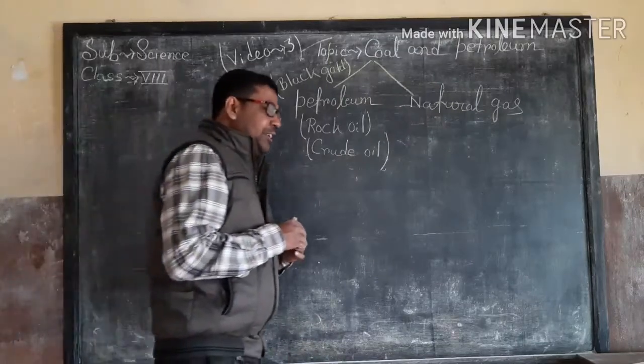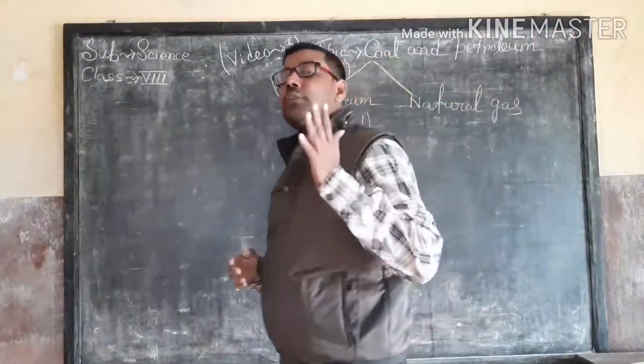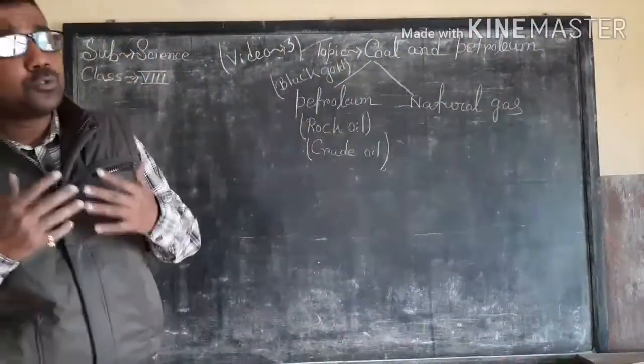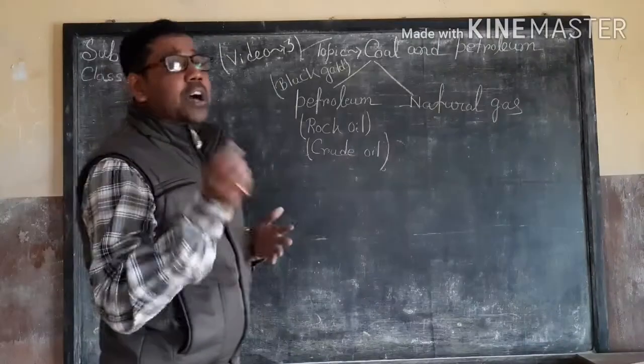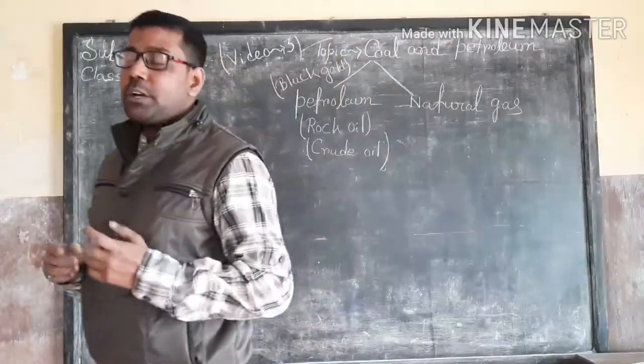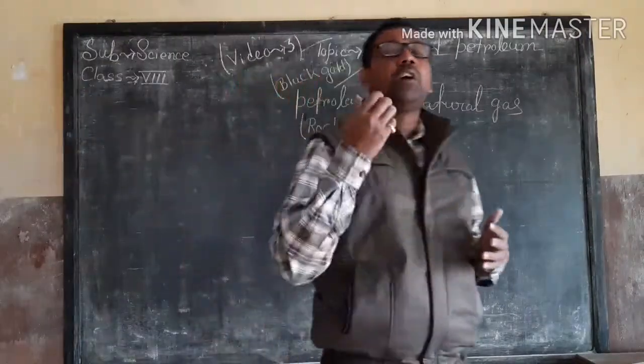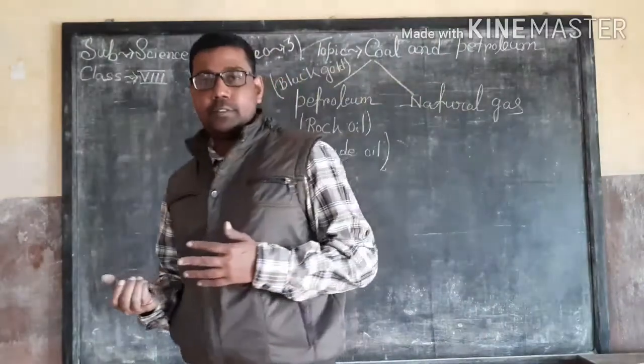This petroleum has many names. The first one is rock oil or crude oil, and another name for petroleum is black gold, because of its very high commercial importance.